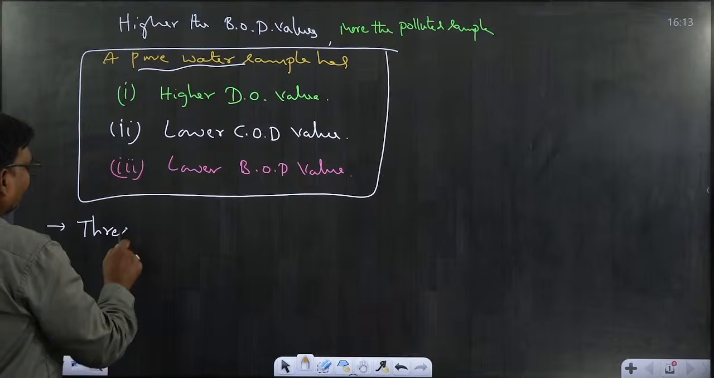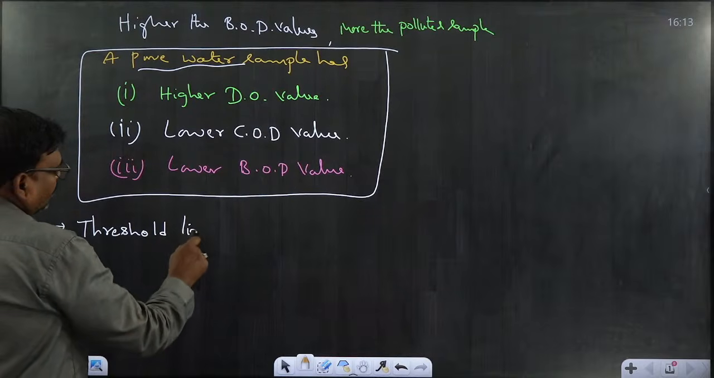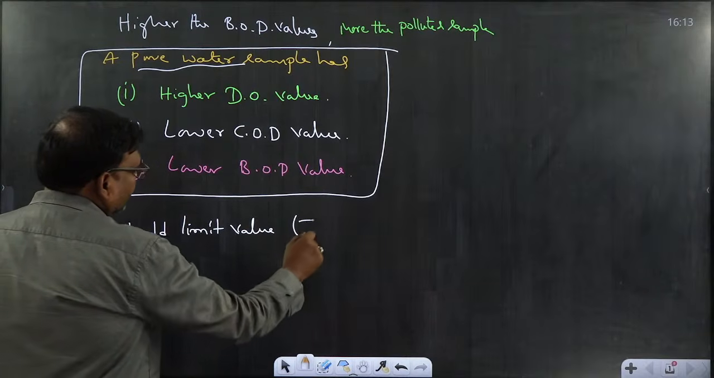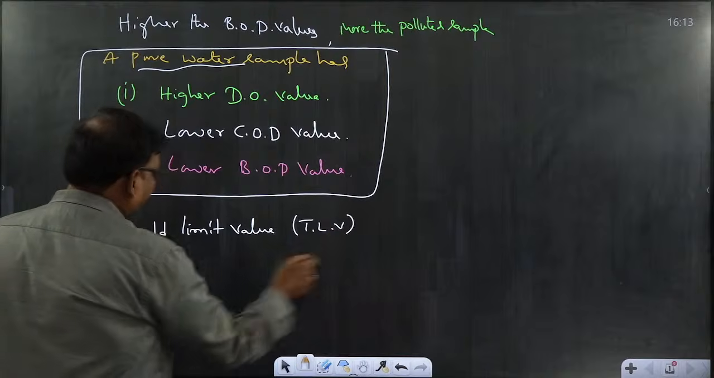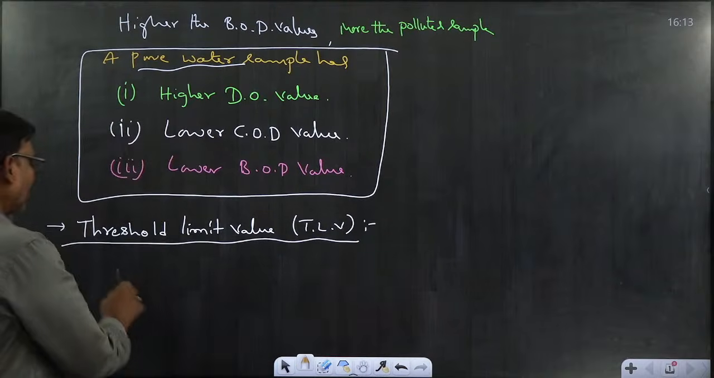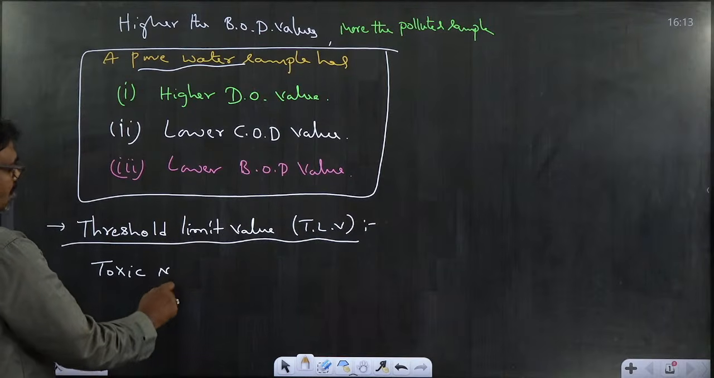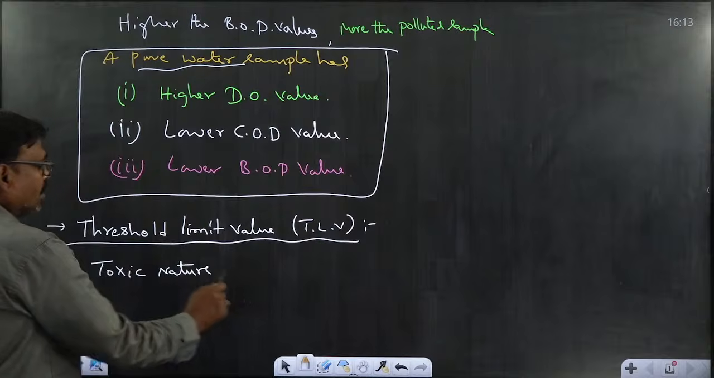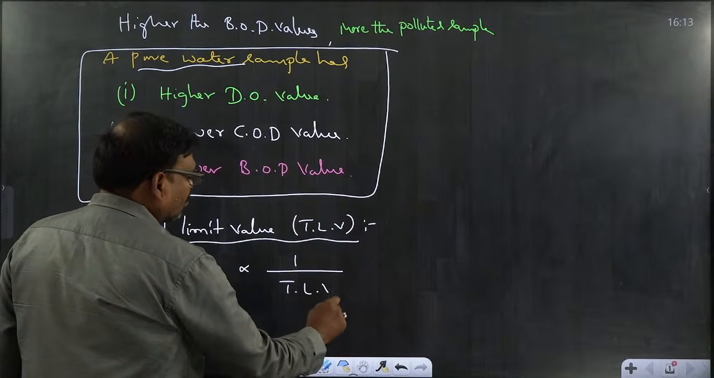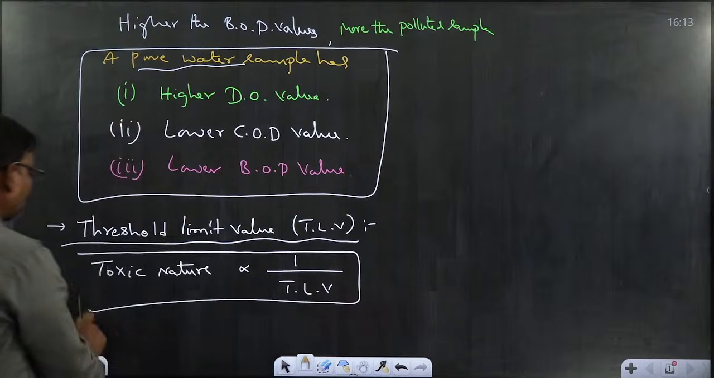Threshold limit value, which is indicated by the symbol TLV. Actually, the toxic nature is inversely proportional to TLV. Let us go to the explanation. What is meant by threshold value?